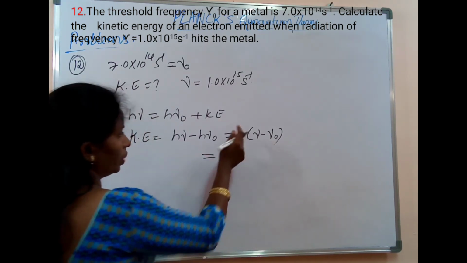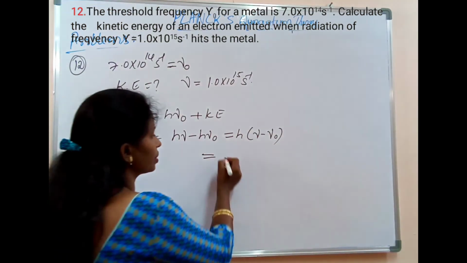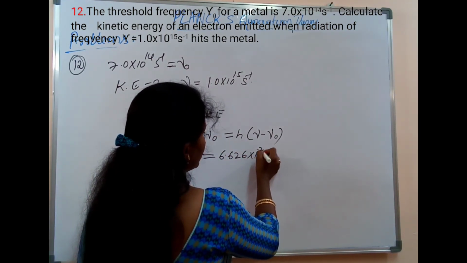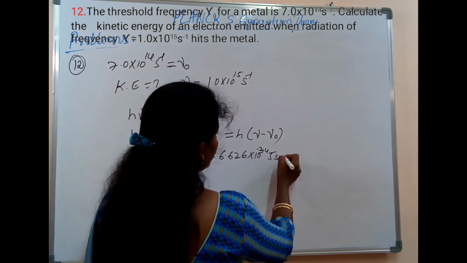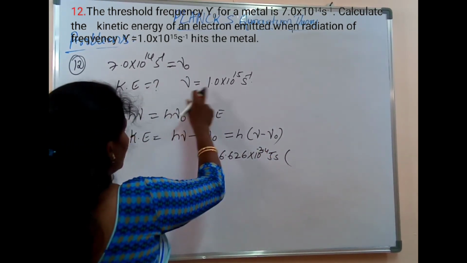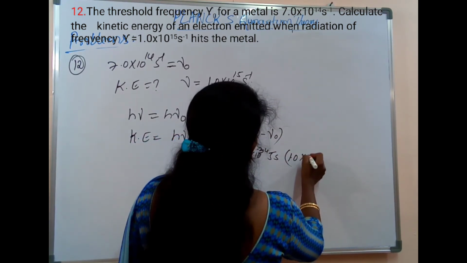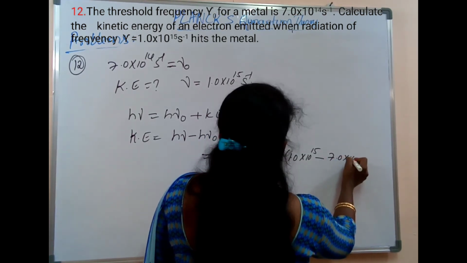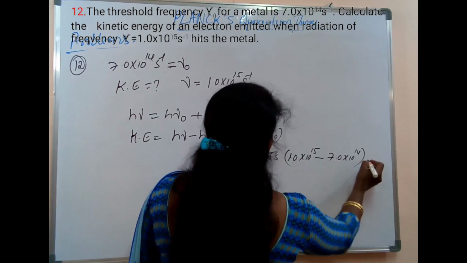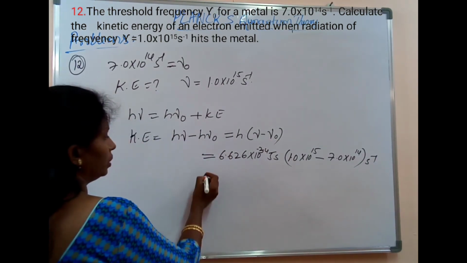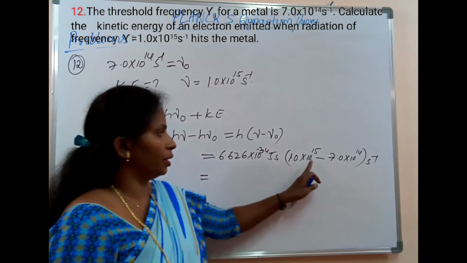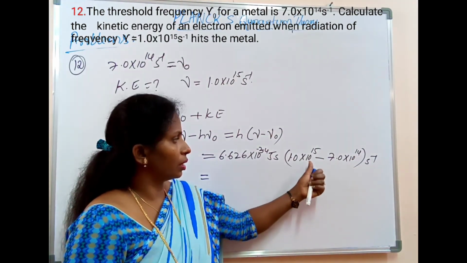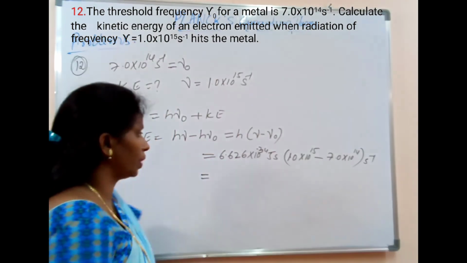Here h is Planck's constant, 6.626 into 10 to the power of minus 34 joule second, into nu, 1.0 into 10 to the power of 15, minus nu naught, that is 7.0 into 10 to the power of 14 per second. Here we have 10 to the power of 15 and 10 to the power of 14, so make it common.